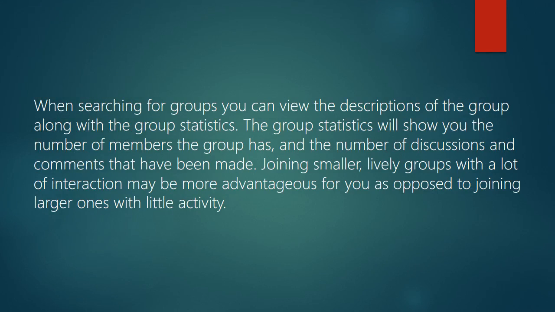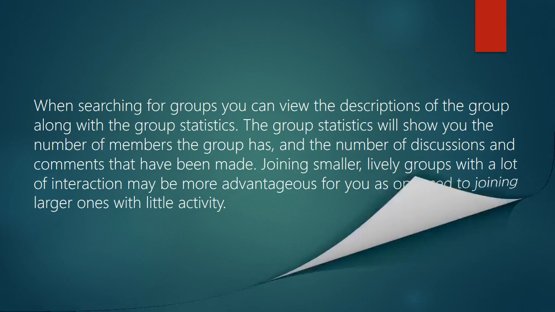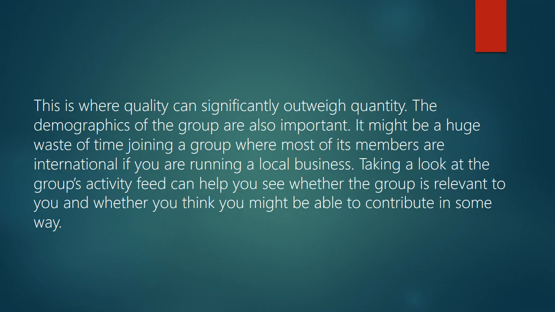When searching for groups, you can view the descriptions of the group along with the group statistics. The group statistics will show you the number of members the group has, and the number of discussions and comments that have been made. Joining smaller, lively groups with a lot of interaction may be more advantageous for you as opposed to joining larger ones with little activity. This is where quality can significantly outweigh quantity.